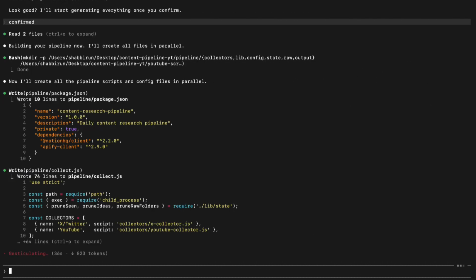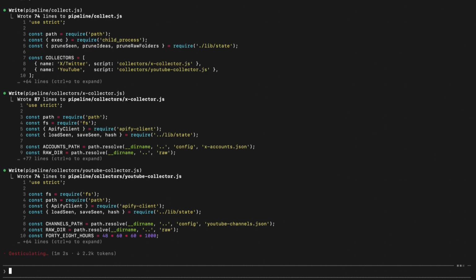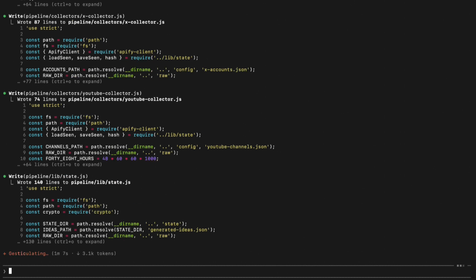Now what this is doing is it's creating a full content research pipeline. It's creating individual scrapers for X and YouTube. It's also creating a persistent memory system so that it knows what content it's already scraped. And this is really important because let's say you ran the script today, and then when you run the script again tomorrow, and the same result comes back in the scrape, you don't want that same idea to be generated in your pipeline.